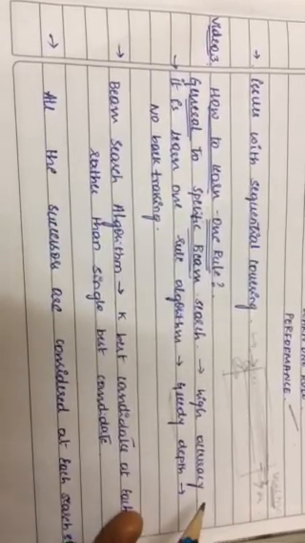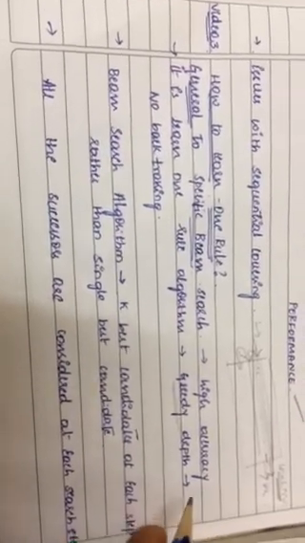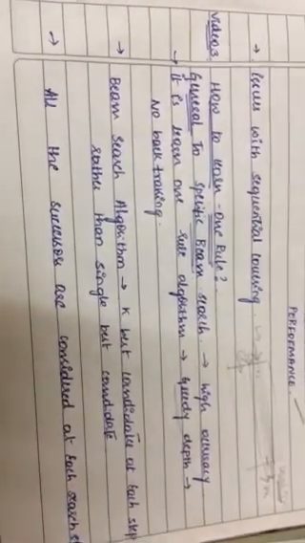The global minimum is the one where the error is 0. When the error is 0, the predicted value is equal to the actual value. When the predicted value is equal to the actual value, we say that it is a best fit.